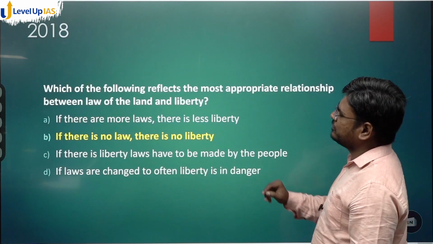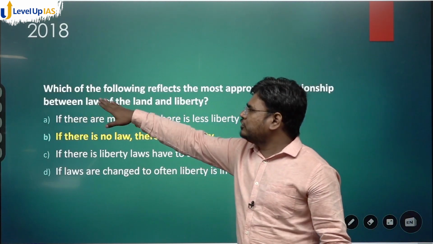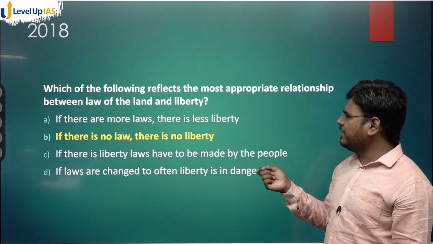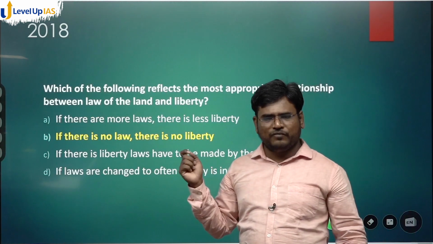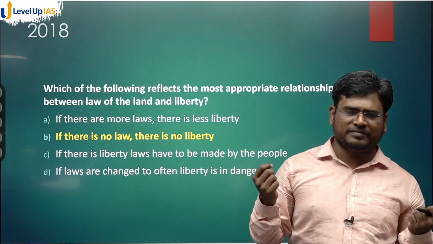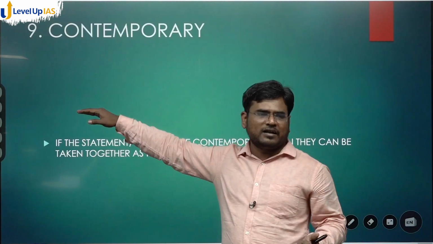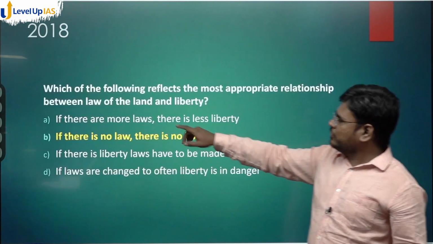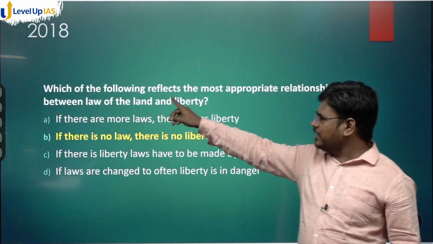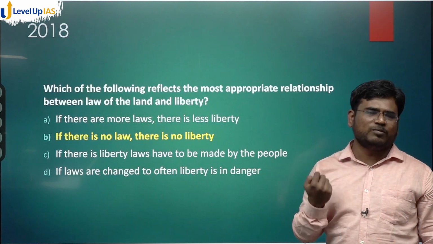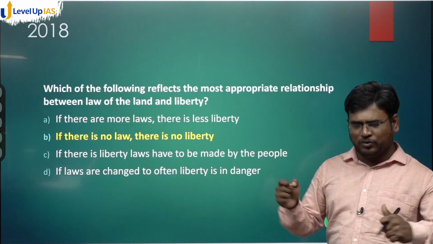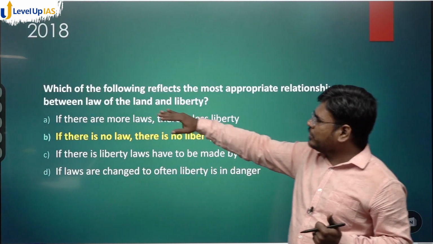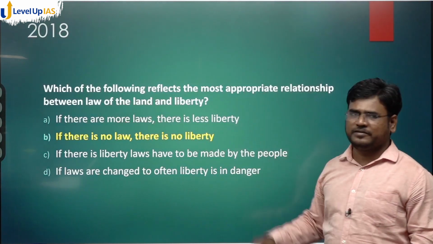Now we will go with the next question. Which of the following reflects the most appropriate relationship between law of the land and liberty? We all are citizens of this country. We know that there are laws passed by the government, and we express some kind of liberty. We always want liberty to do whatever we want to, to develop ourselves. So what is the relationship between law of land and liberty?